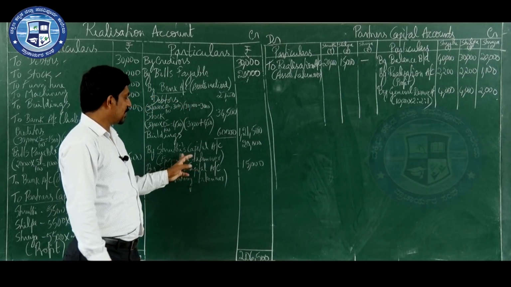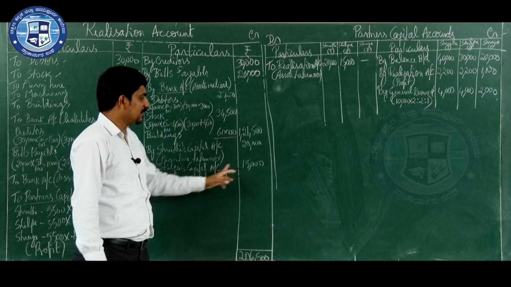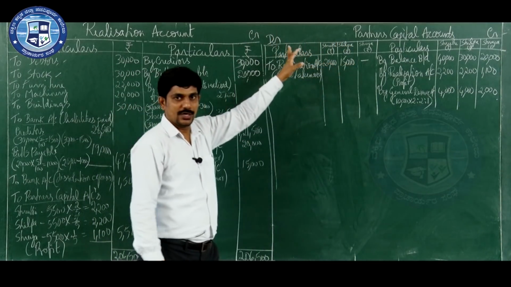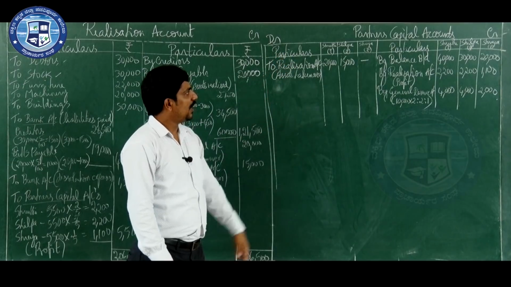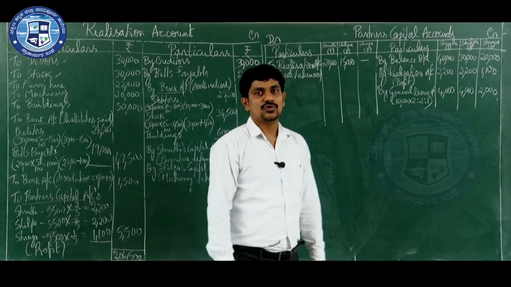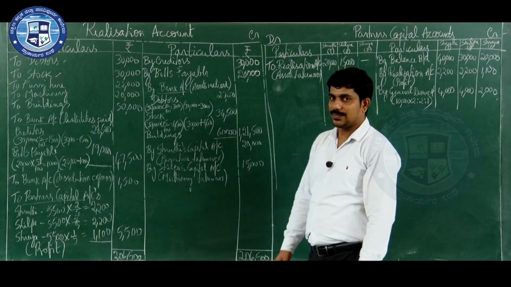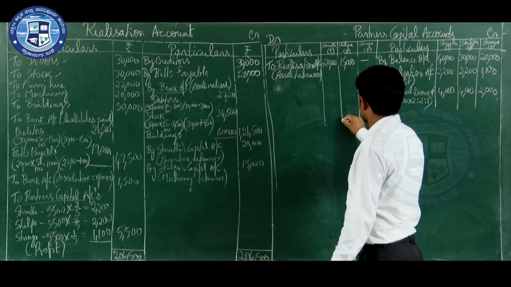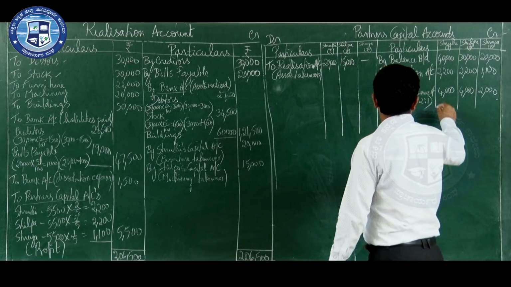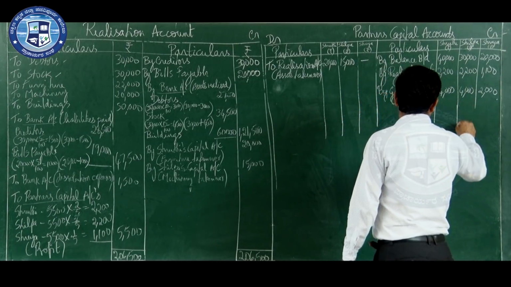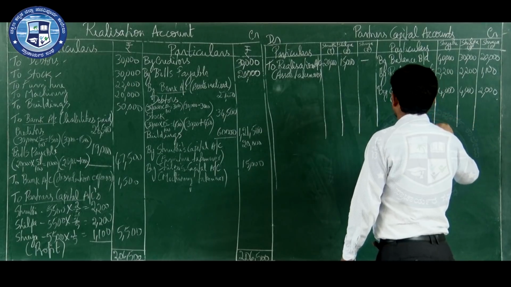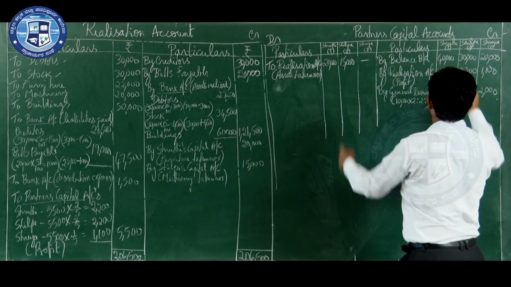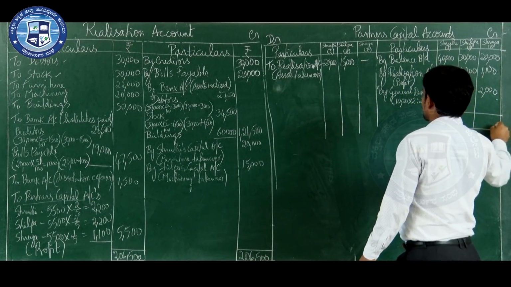So, Shruti has taken over furniture 20,000 and Shilpa has taken over 15,000. Here the credit side is there. When you are transferring to partner's capital account, which side will it go? Debit side. Now, after this we need to total and balance the partner's capital account. So, let us see which side is more, whether the debit side total is more or the credit side total is more. Here 40,000 is there, here only 20,000. So, for Shruti the credit side total is more.